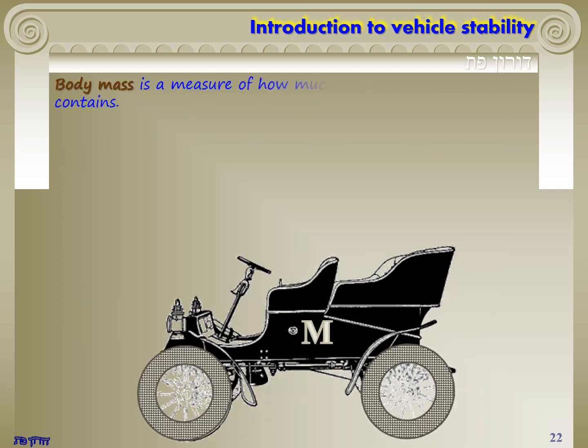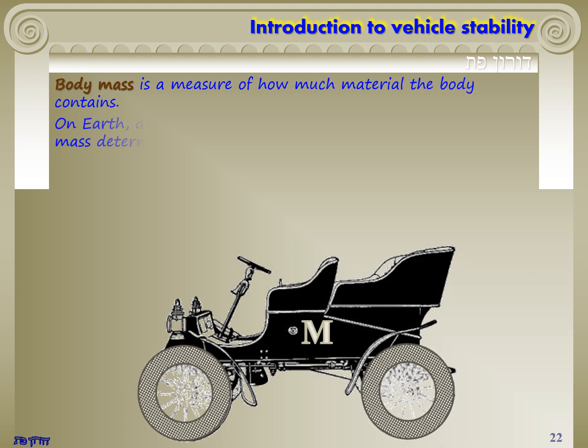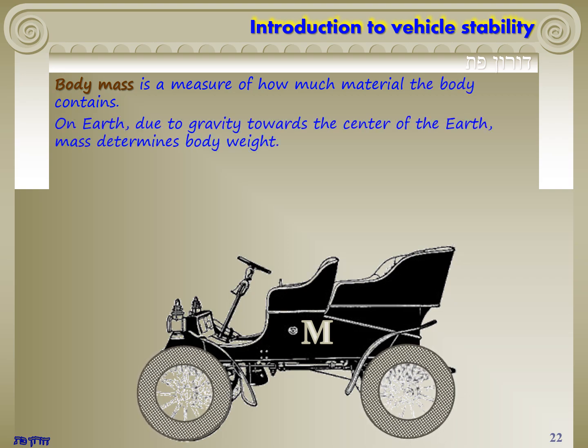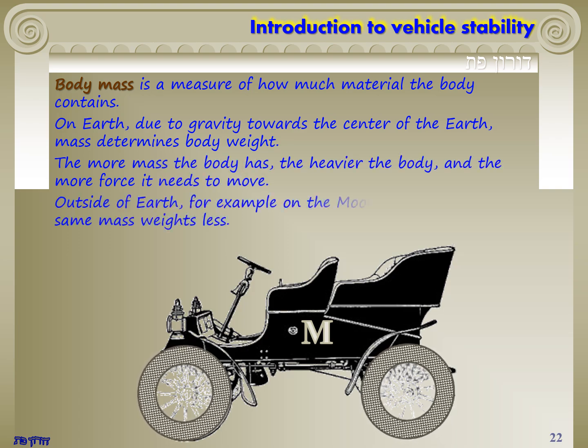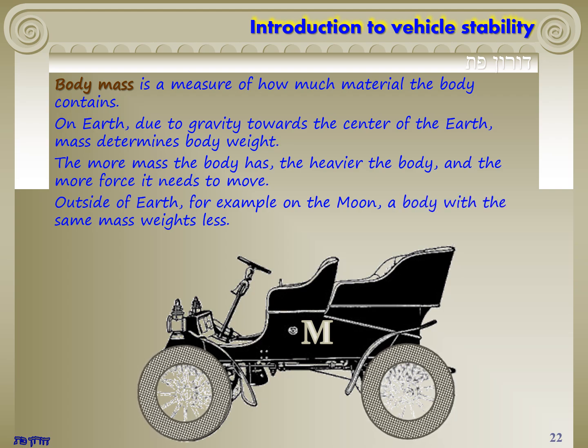Body mass is a measure of how much material the body contains. On Earth, due to gravity towards the center of the Earth, mass determines body weight. The more mass the body has, the heavier the body, and the more force it needs to move. Outside of Earth, for example on the Moon, a body with the same mass weighs less.